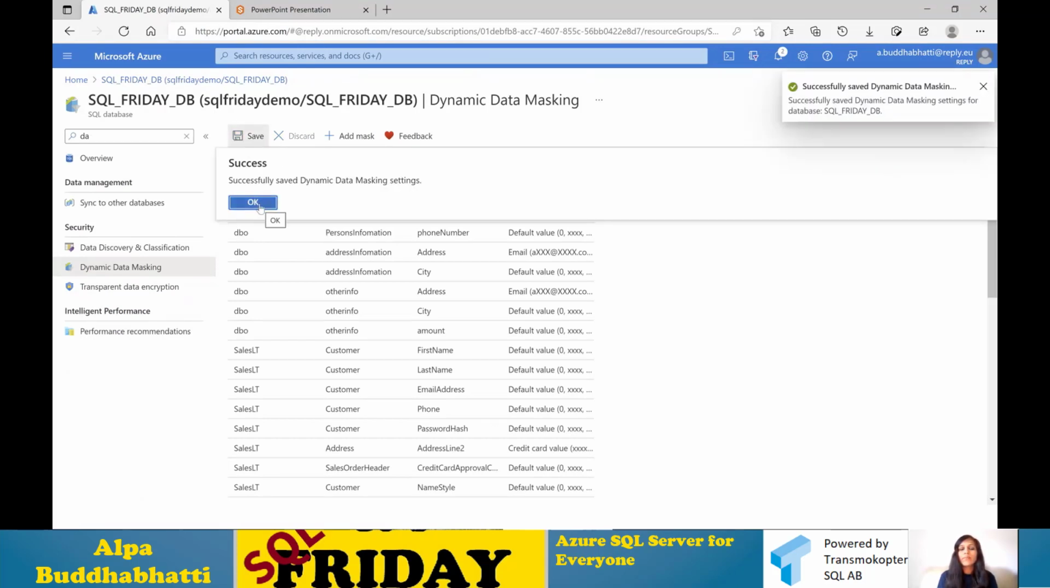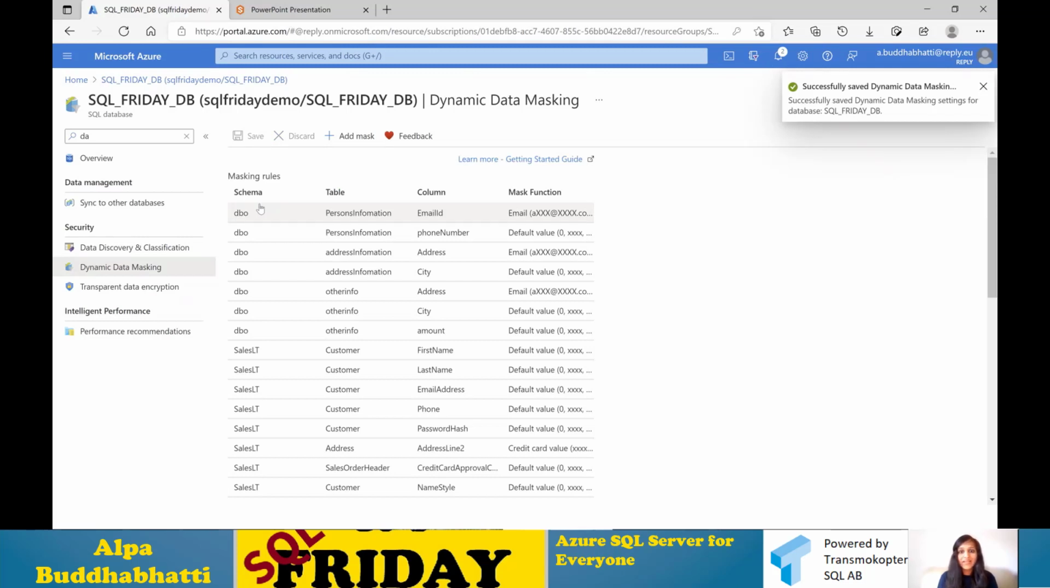By this way you apply the masking or hiding information rule, and once another user, a non-privileged user, logs in, they won't see the full information. They will see XXX or whatever you have chosen. So this is dynamic data masking you can apply via the portal, and here you only apply it based on a particular schema, a particular table, and a particular field. So it has limited options when using the Azure portal.